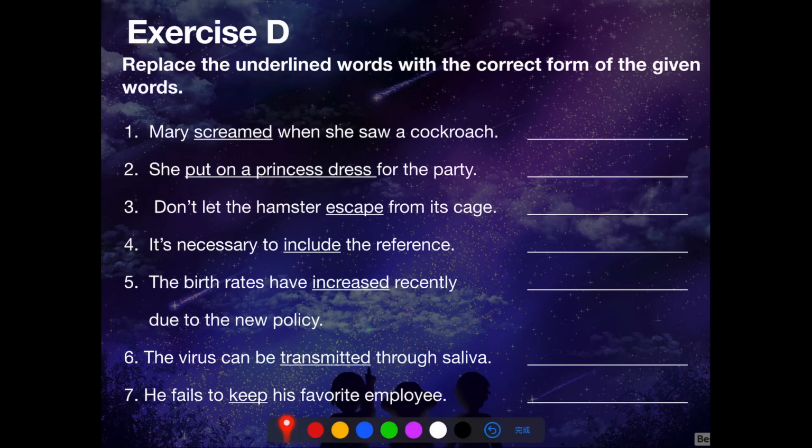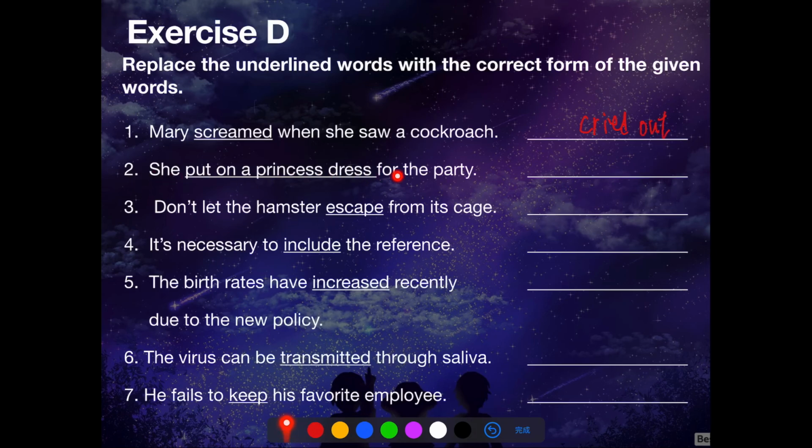Let's move on to exercise D. Replace the underlined words with the correct form of the given words. We'll check the answers after some time. Let's go through the answers. Number 1, Mary screamed when she saw a cockroach. We can replace the word screamed with cried out.